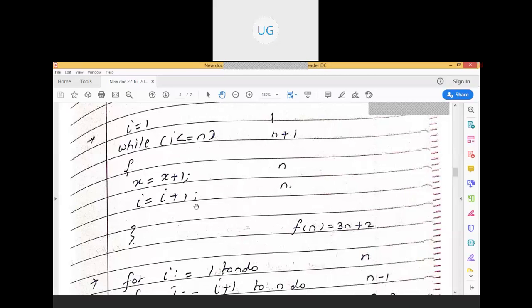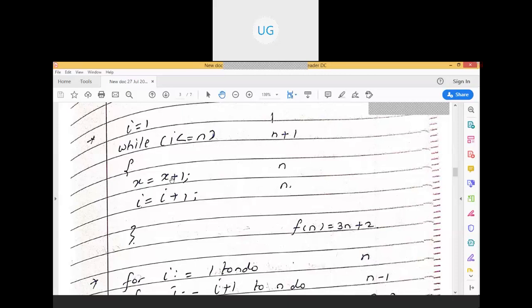Okay, so here i is equal to 1, while i is less than or equal to n, right? So how many number of times is it going to get executed, starting from 1 till n. So here instead of n plus 1 I should have written n, because it is 1 to n, not 0 to n. Then it would have been n plus 1. So here 1 less than or equal to n, so it is n.